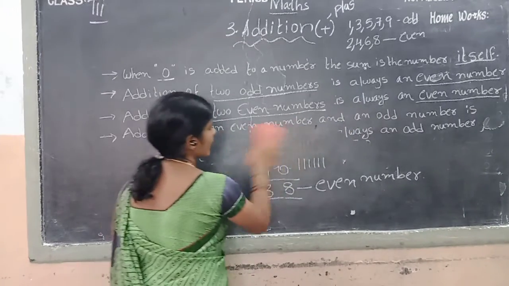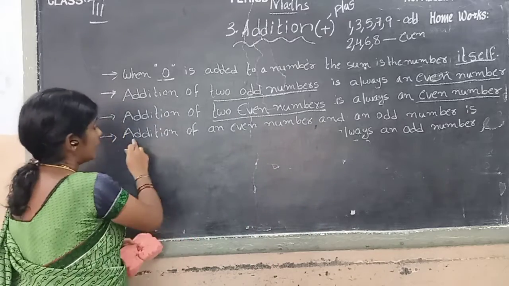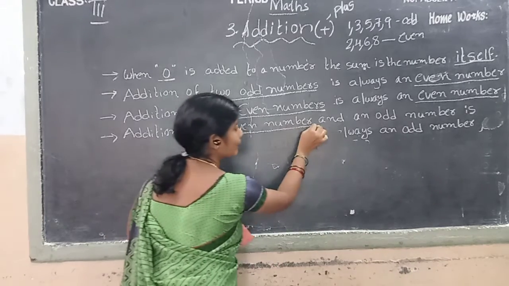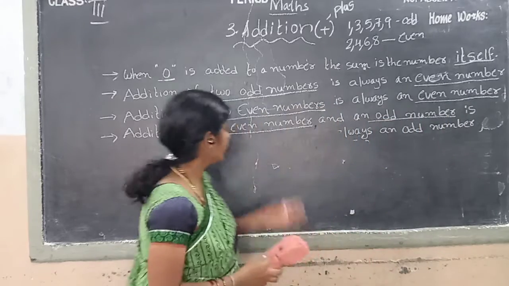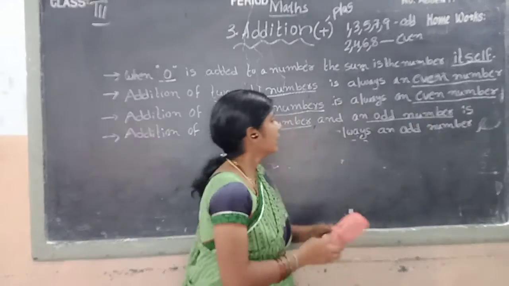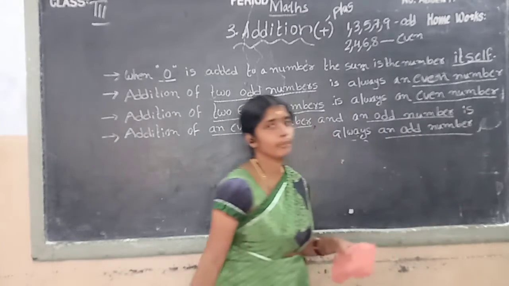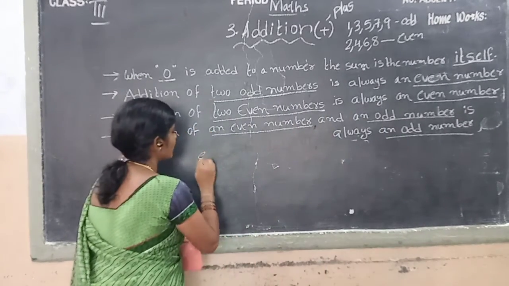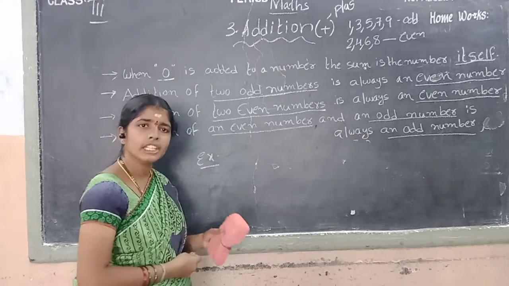Okay children, next we go to the next point. What is the next point? Addition of an even number and an odd number. It is always an odd number. Say children some example. Can you tell any even number?